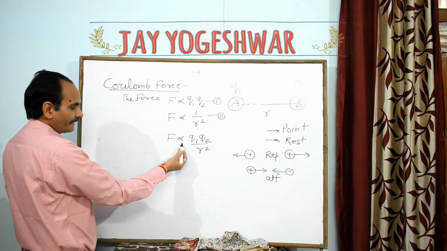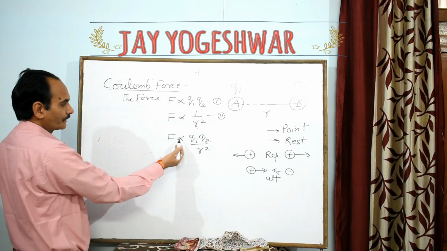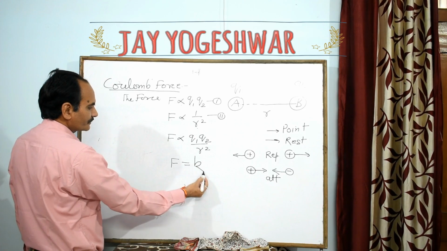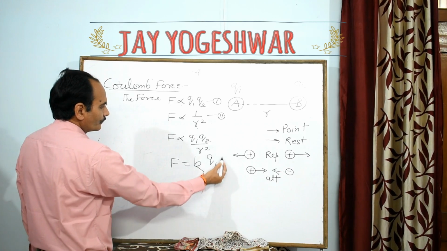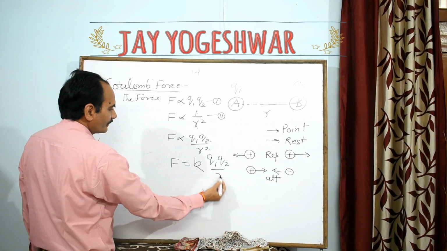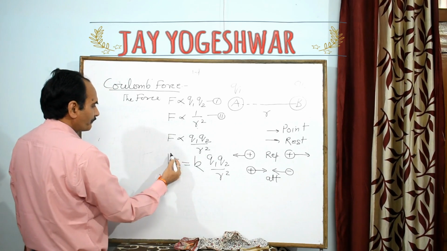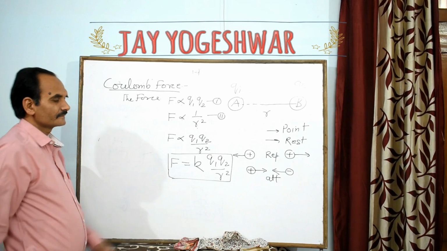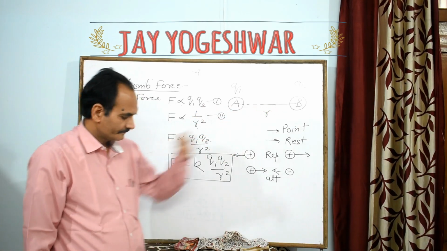Now we take a proportionality constant to remove this proportionality symbol. So F is equal to some constant K, Q1 into Q2 upon r square. This is the force between two charges placed at a distance apart.